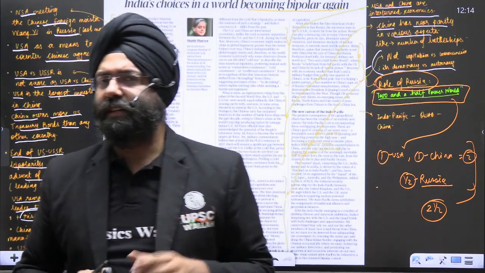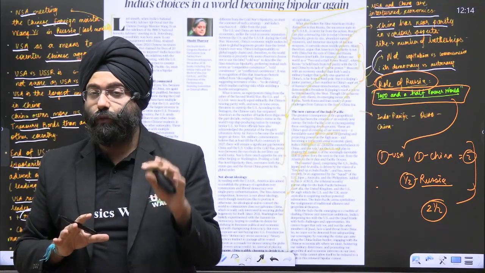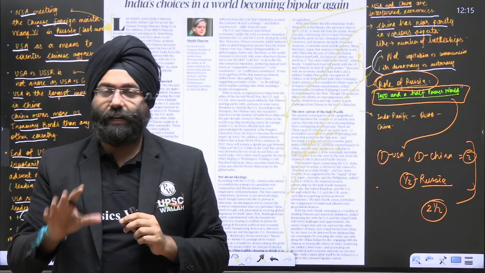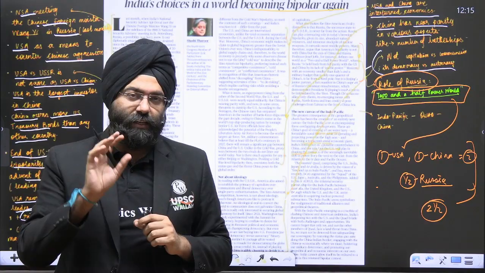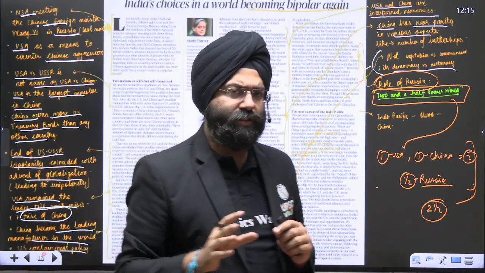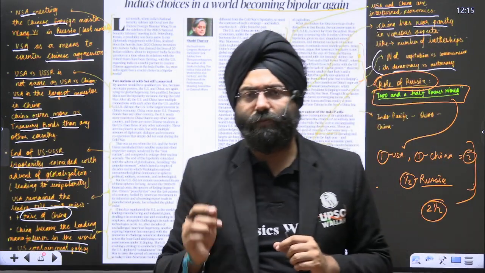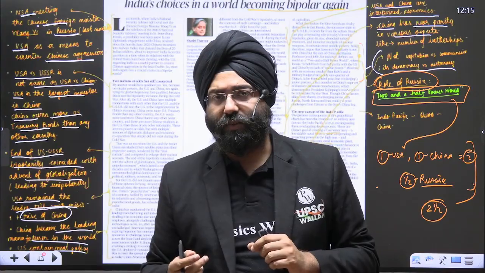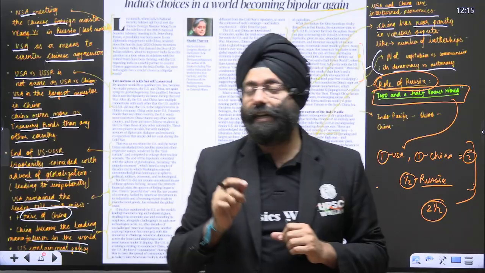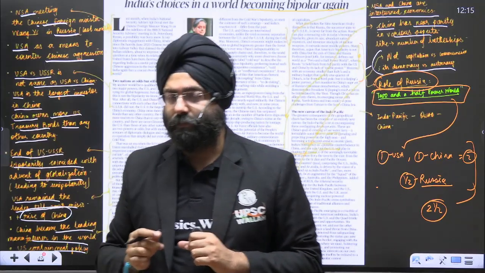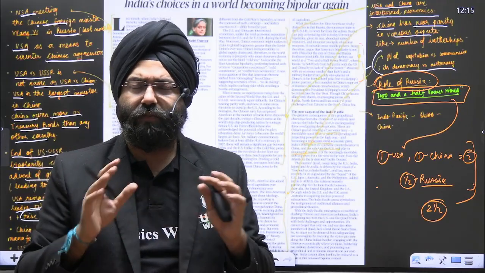In which Shashi Tharoor basically says, see, the Indo-Pacific region is also a new field of battle or competition between China and United States. Now, India very well knows that India sees China as an enemy nation, though it has trade relations, no doubt, in that, but it sees China as an enemy nation because it has a lot of conflicts. We have the border disputes, we have the Galwan Valley conflict that took place, we have the Belt and Road Initiative going through the POK, which basically goes against the integrity and sovereignty of India. And along with it, we have so many issues with respect to stapled visas for the people of Arunachal Pradesh, and many conflicts are there.